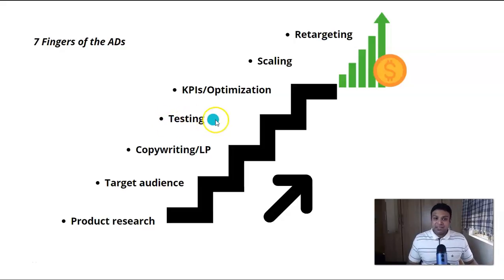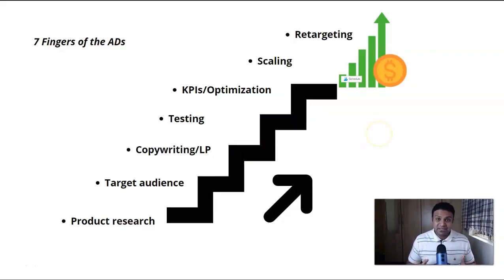Your next step is to find the best performing ad group or keyword, and that is only possible, guys, when you know how to read the key performance indicators. That is optimization. Once you get the winning ad group or winning ad copy, guys, you're going to scale, and this is how you will make money here. And the real money lies in retargeting. When you do the retargeting, this is how things generally work.